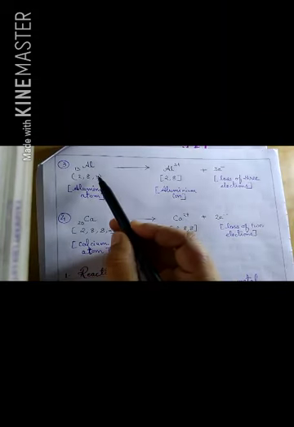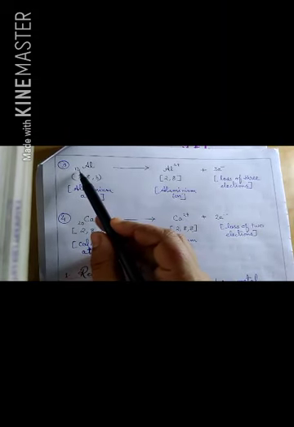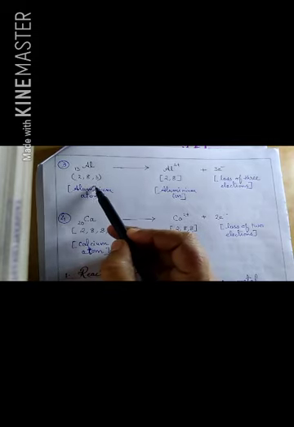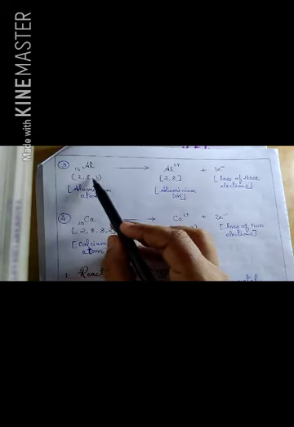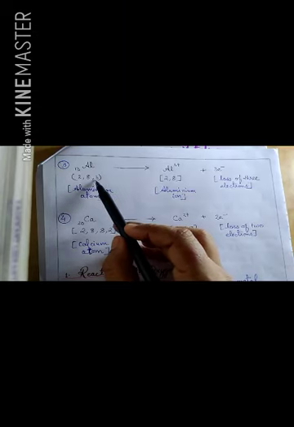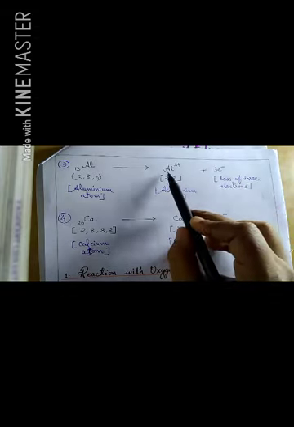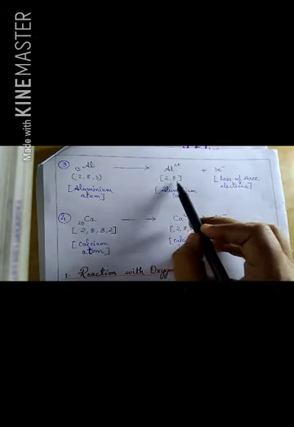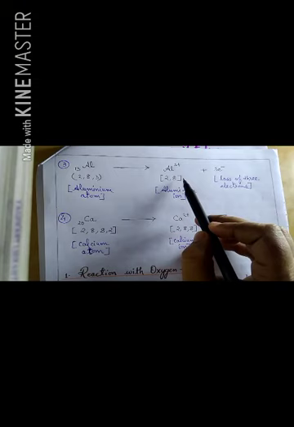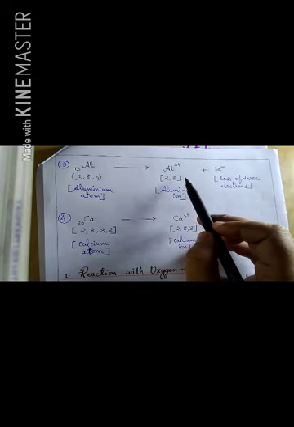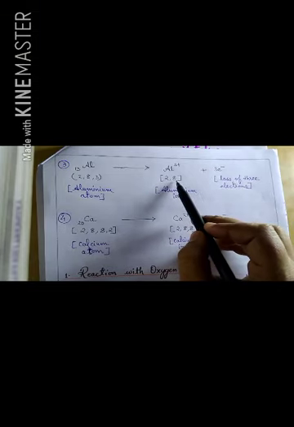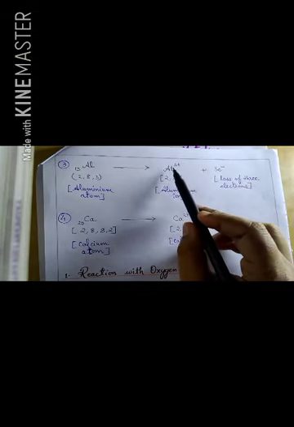Let's have the next example, aluminium. The atomic number of aluminium is 13 and its electronic configuration is 2, 8 and 3. Here, in order to become stable, aluminium loses its 3 electrons to form the 2, 8 configuration. And this 2, 8 configuration, children, is of which noble gas? Please note it down and tell me which noble gas this 2, 8 configuration is of.